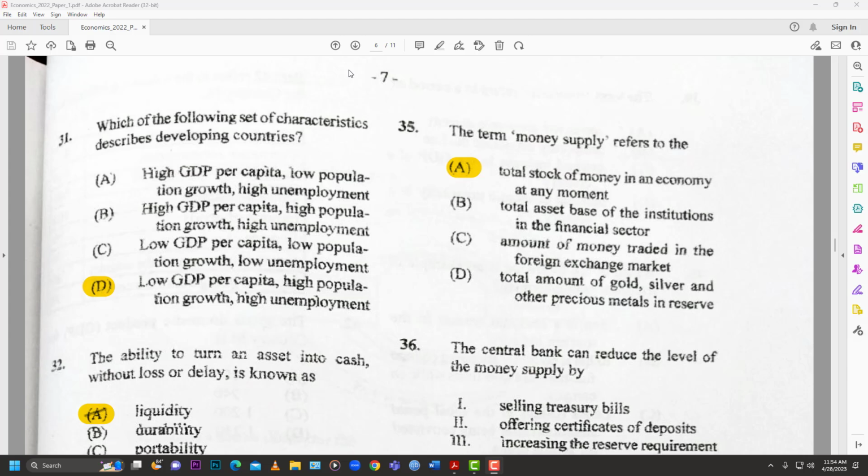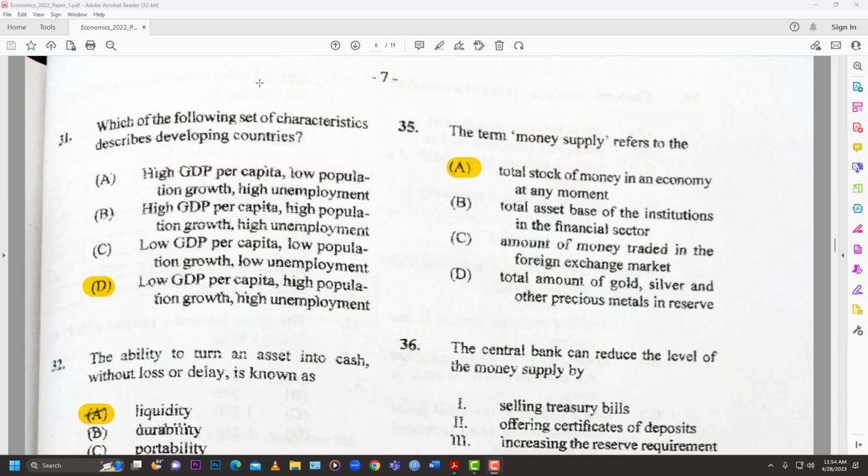Alright, so let's just jump into number 31. Which of the following set of characteristics describes developing countries? And so we have some options to choose from. A, high GDP per capita, low population growth, high unemployment. B, high GDP per capita, high population growth, high unemployment. C, low GDP per capita, low population growth, low unemployment. And D, low GDP per capita, high population growth, and high unemployment.